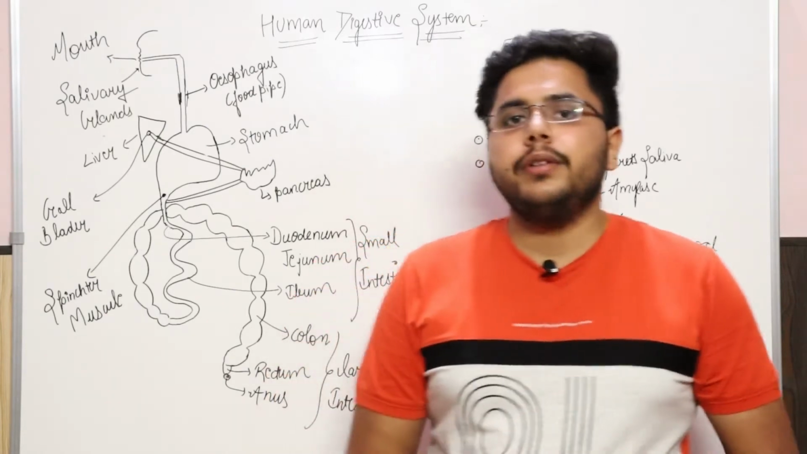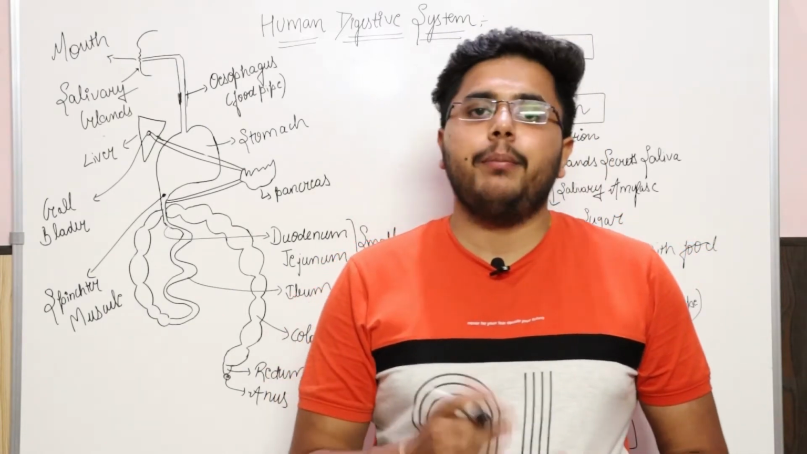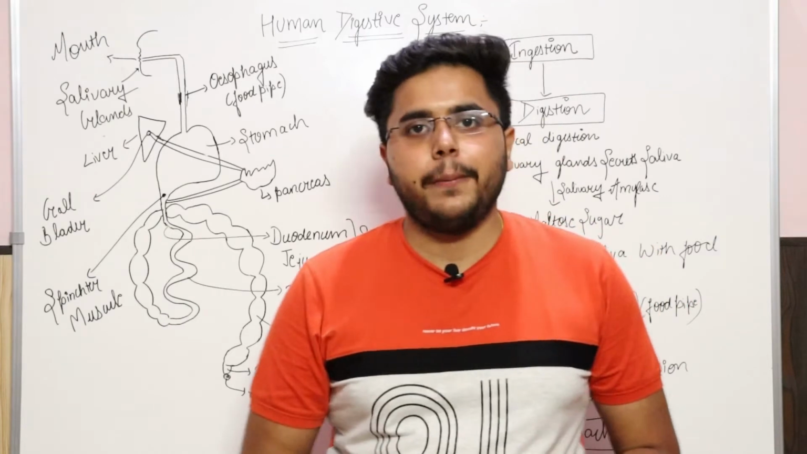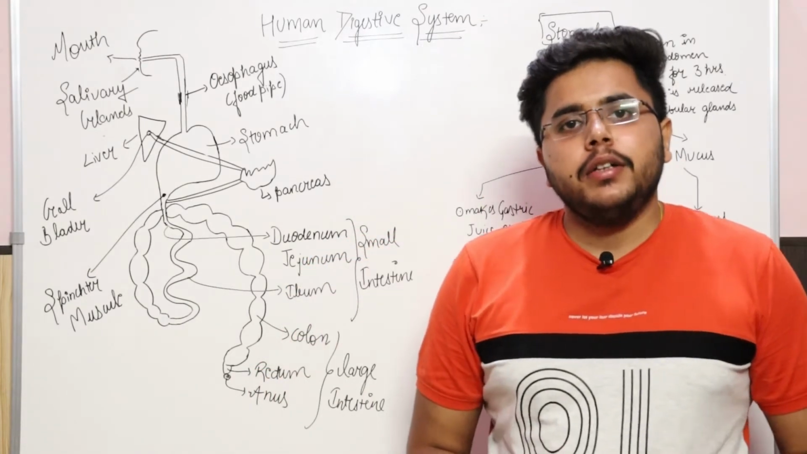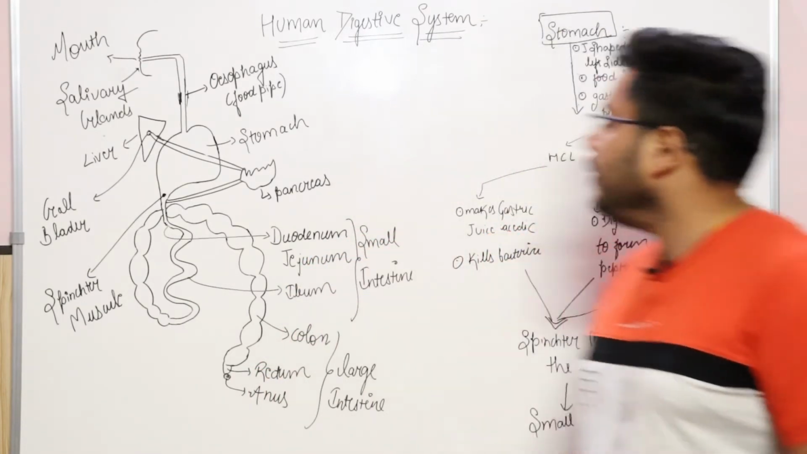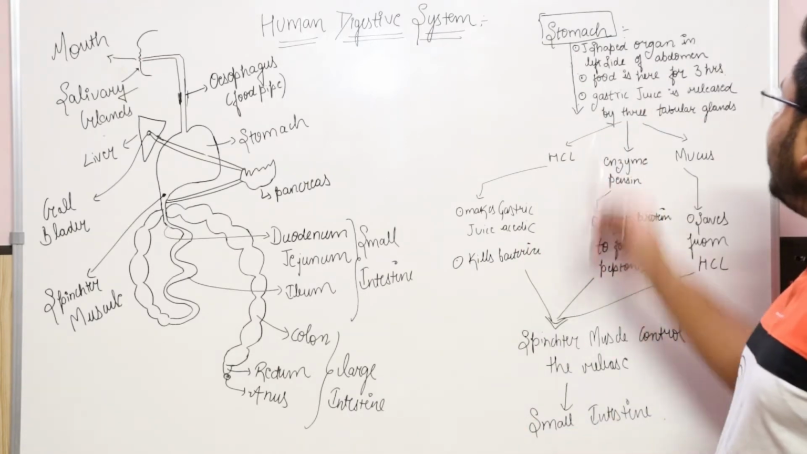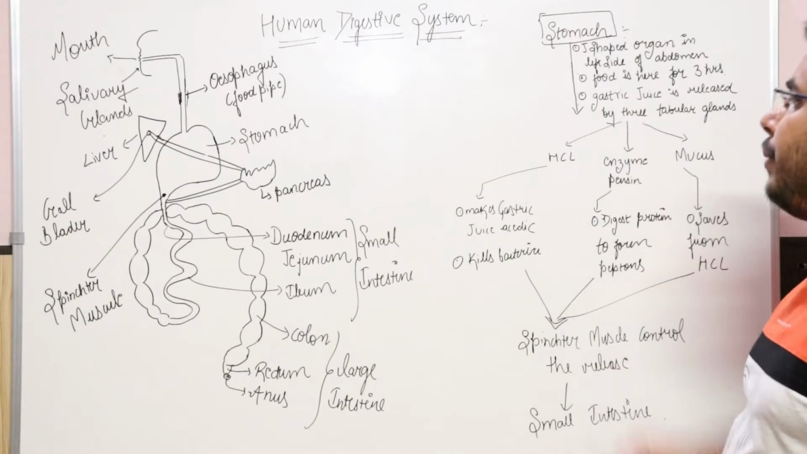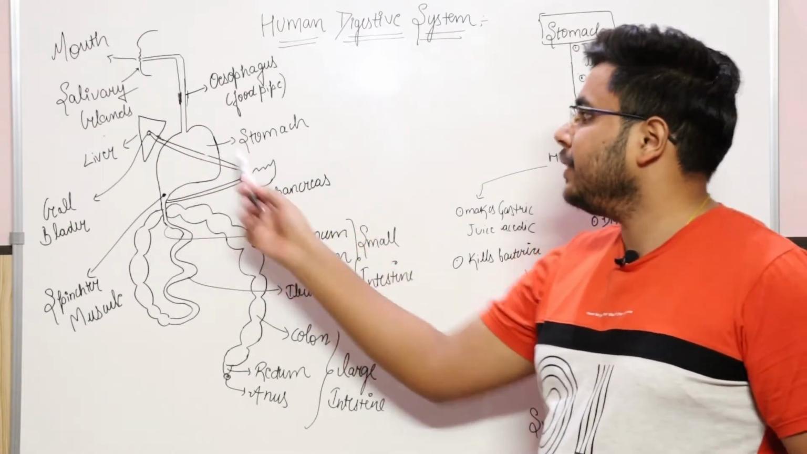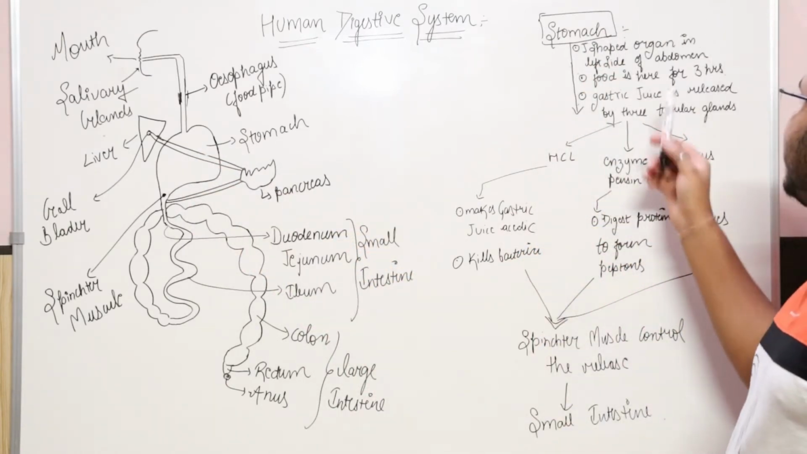Now I will tell you what the various things are that happen when your food is in the stomach. Okay, so when your food reaches the stomach, the stomach is a J-shaped organ which is present on the left side of the abdomen. As you can see, this is your stomach, and food stays here for 3 hours.